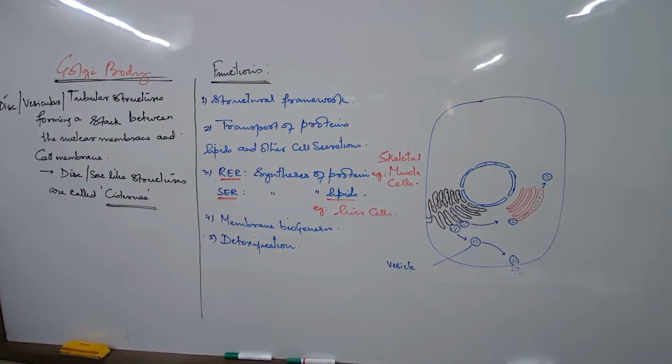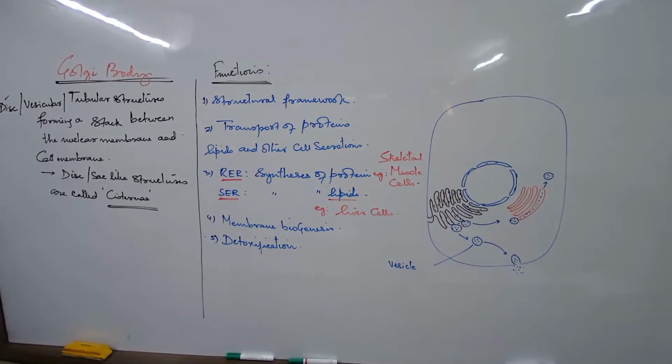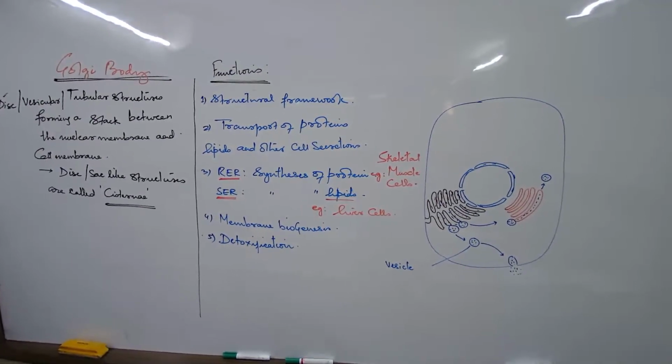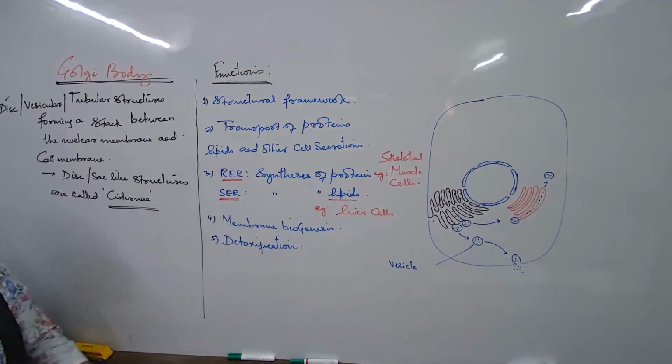What was it? The fold of the mitochondria, what is it known as? Cristae. The fold of the mitochondria is known as cristae. So I'll just show you the structure of Golgi with reference to this only.